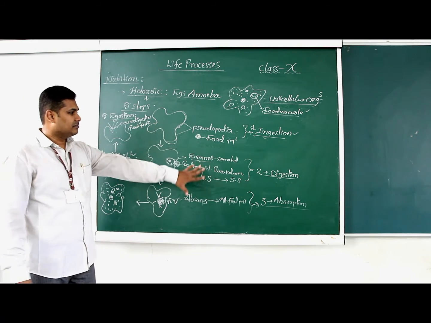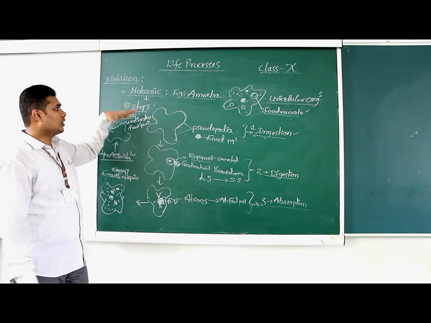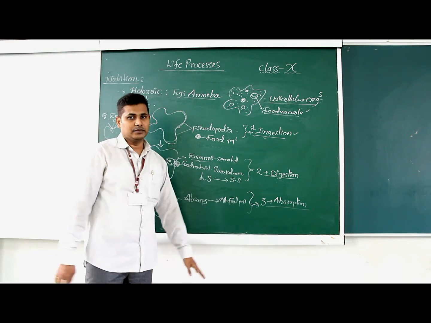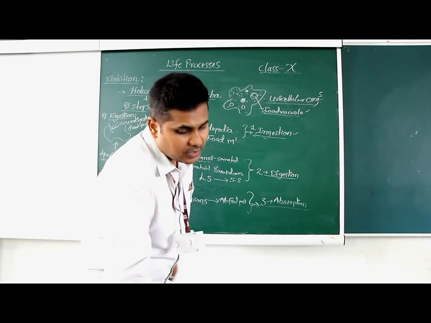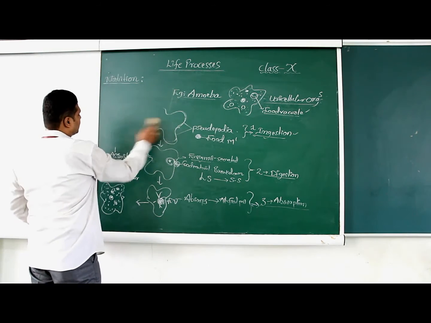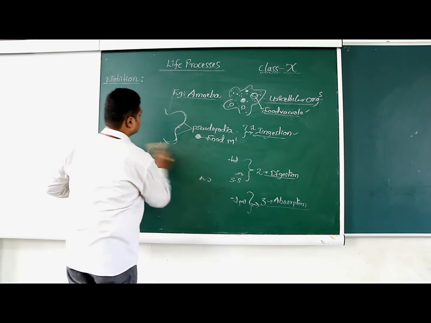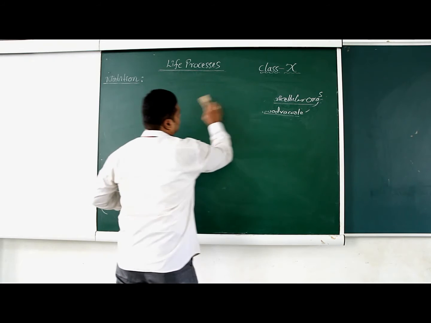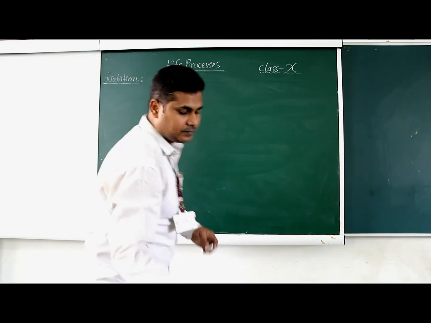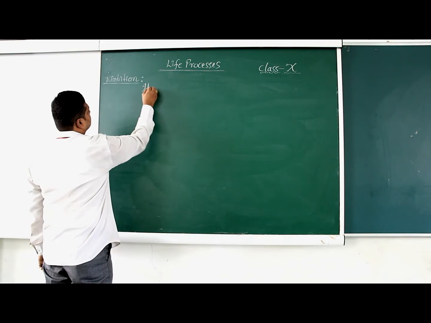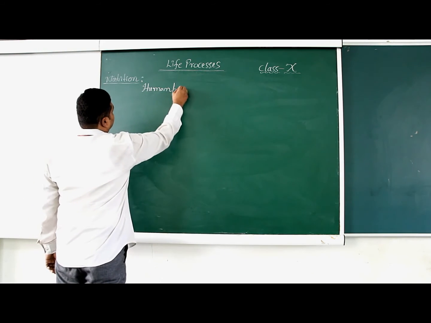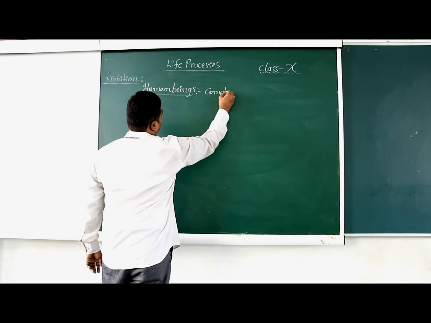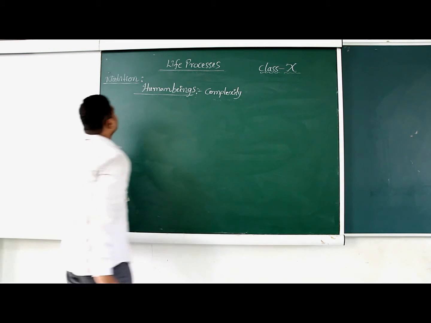So these are simply the 5 steps in which amoeba follows the Holozoic nutrition, and the same thing is followed in human beings and other organisms too. So I will show you how the same Holozoic nutrition is followed in human beings.